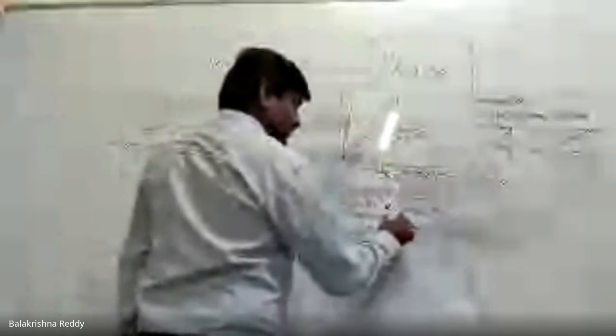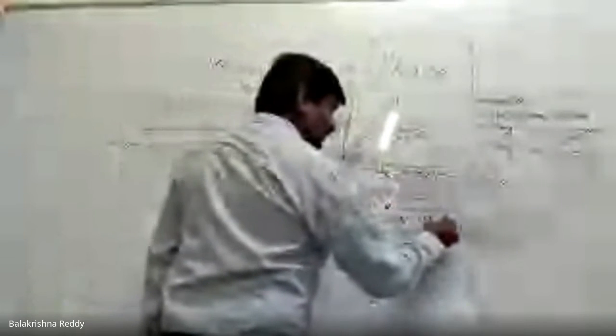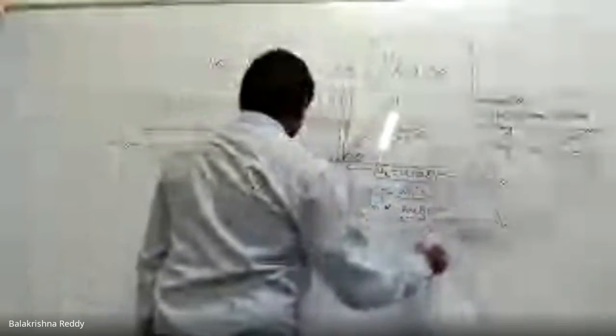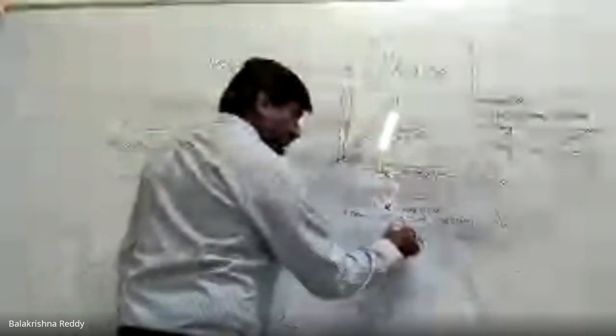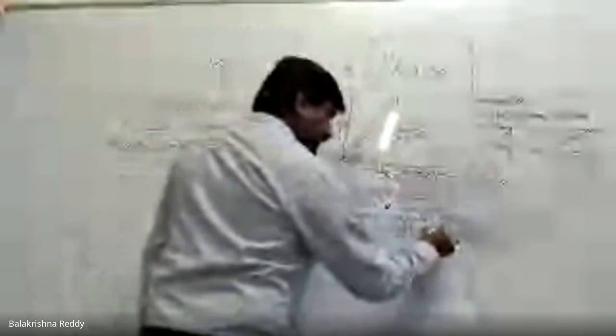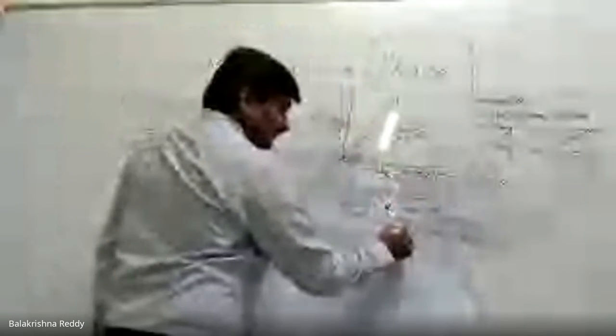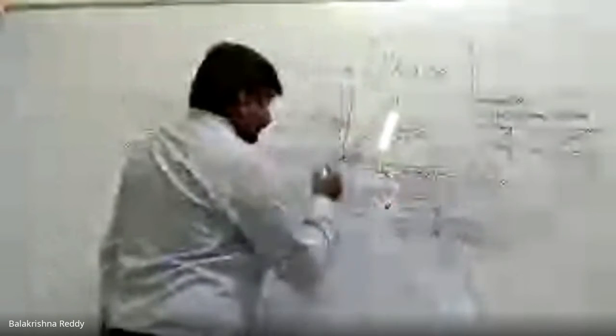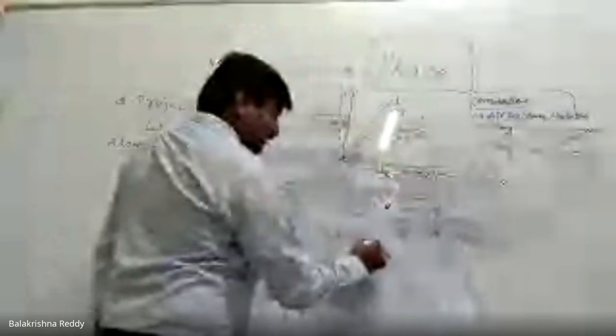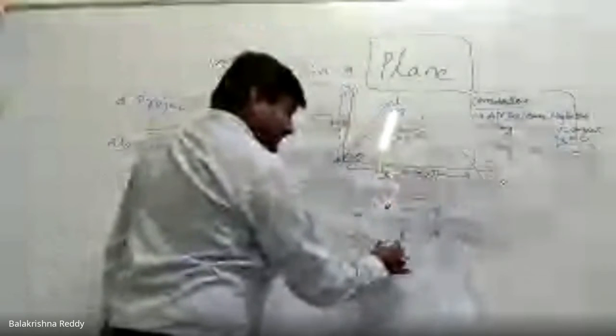From the second equation of motion, S equal to ut plus half at square. S equal to ut plus half at square. We know S stands for the displacement along the vertical axis, which is y. And u stands for, already I told you, uy equal to u sine theta. And t is t as usual.